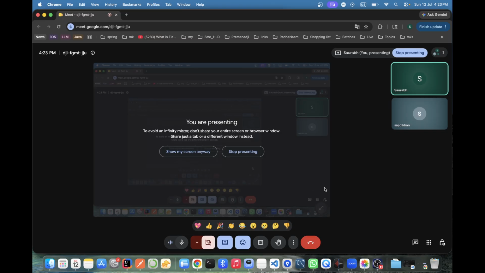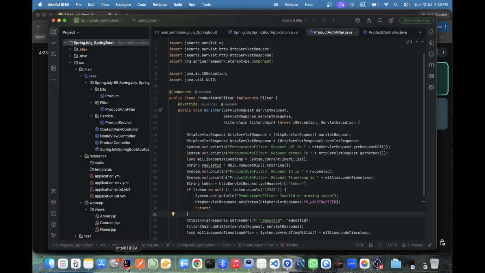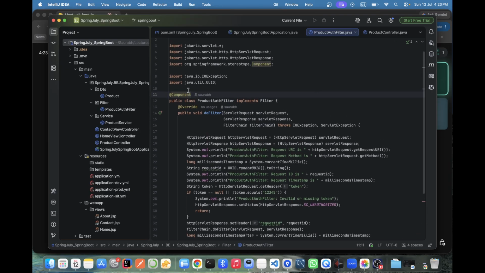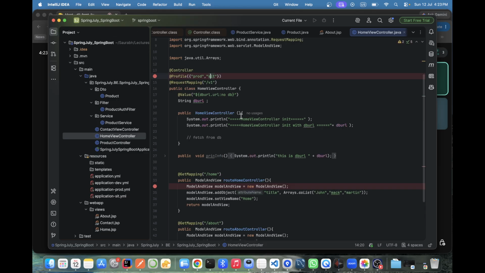Okay yaar. So, is it visible now, correct? Yes. So yesterday we were understanding the filter. Let me just summarize where I was actually. I just forgot.